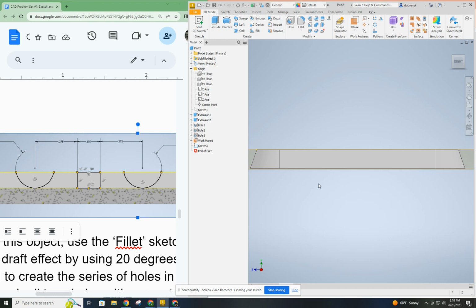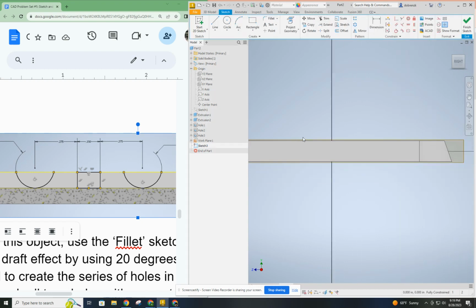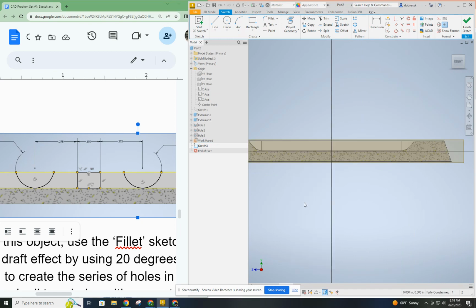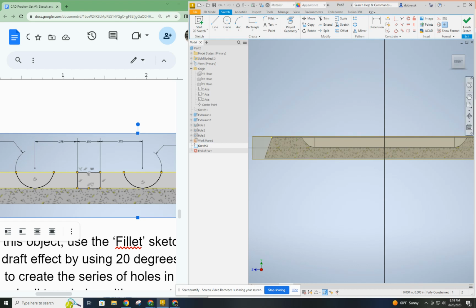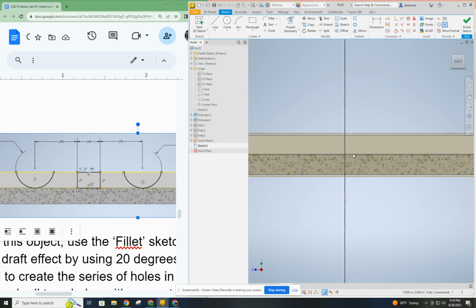Well, there's a really nice feature that Inventor has where I can click on the body and use that plane we just made to cut this in half. So you have to make sure you're in the sketch. Then if you right click on the body, you can click slice graphics. And what that does is it slices the part so you can see what you're working on here. It's a very helpful little feature.